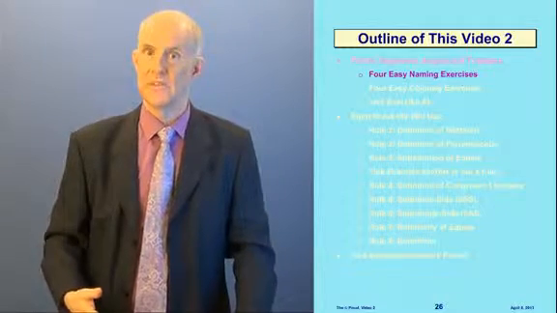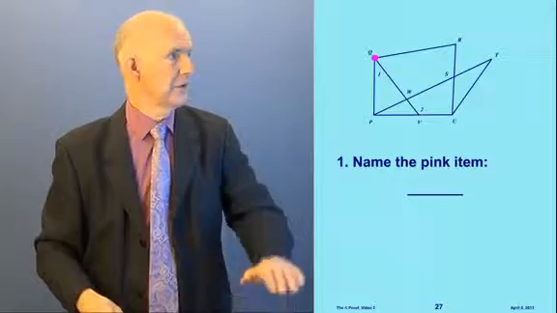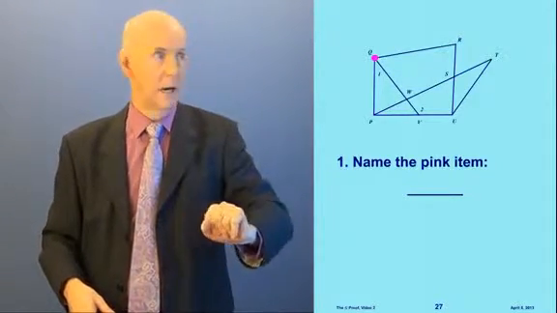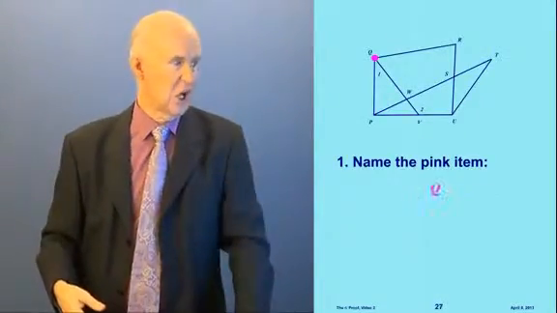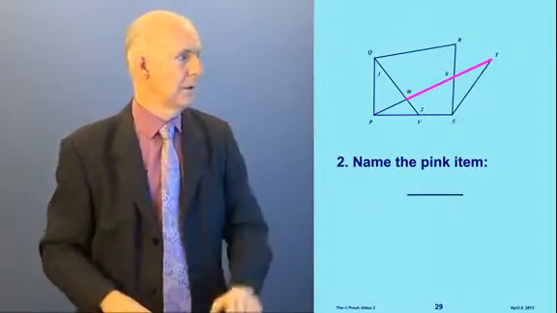Okay, now we're going to do 4 easy naming exercises. This is what my geometry students do on the first day of class. All right, so here's a diagram, and the question is, name the pink item. Oh, what is the pink item? It's a point. What's it called? It's called Q. Very easy. 1 letter for a point.